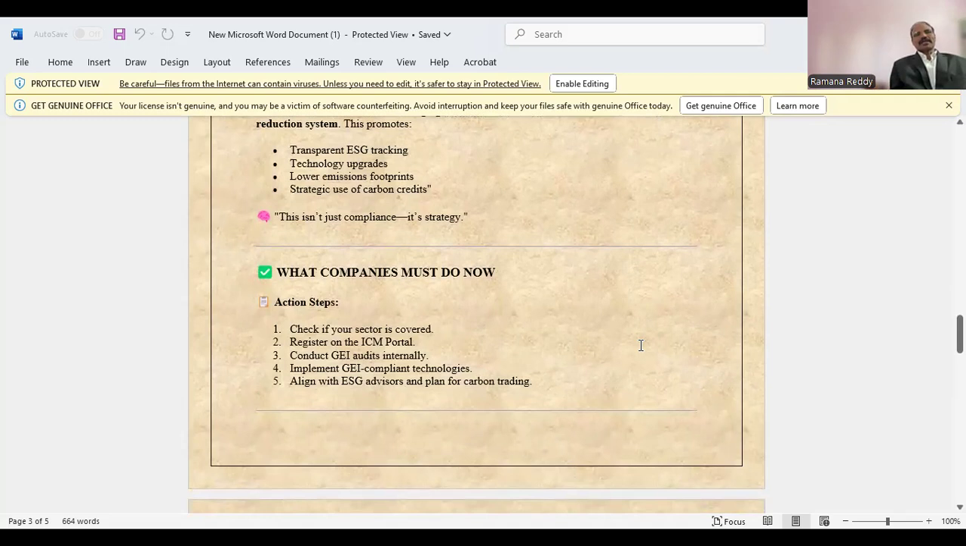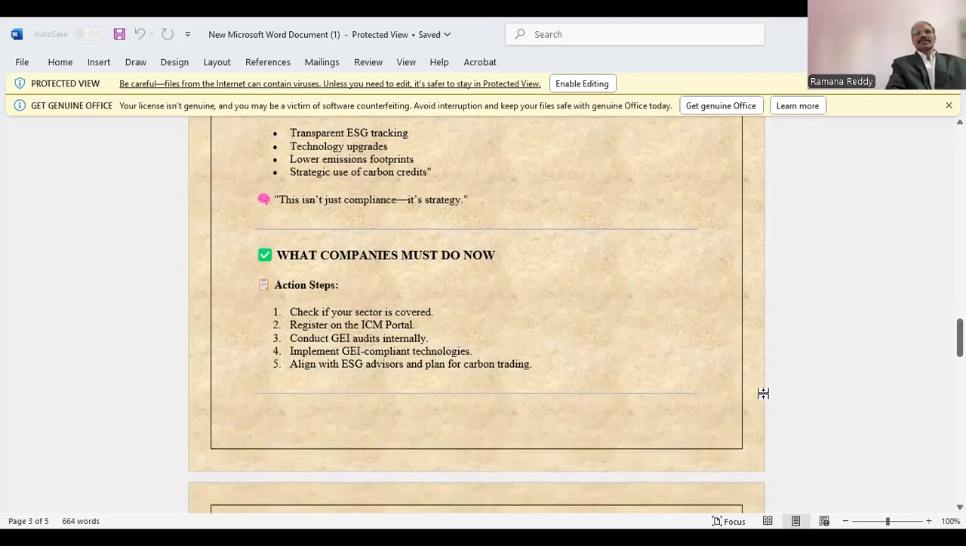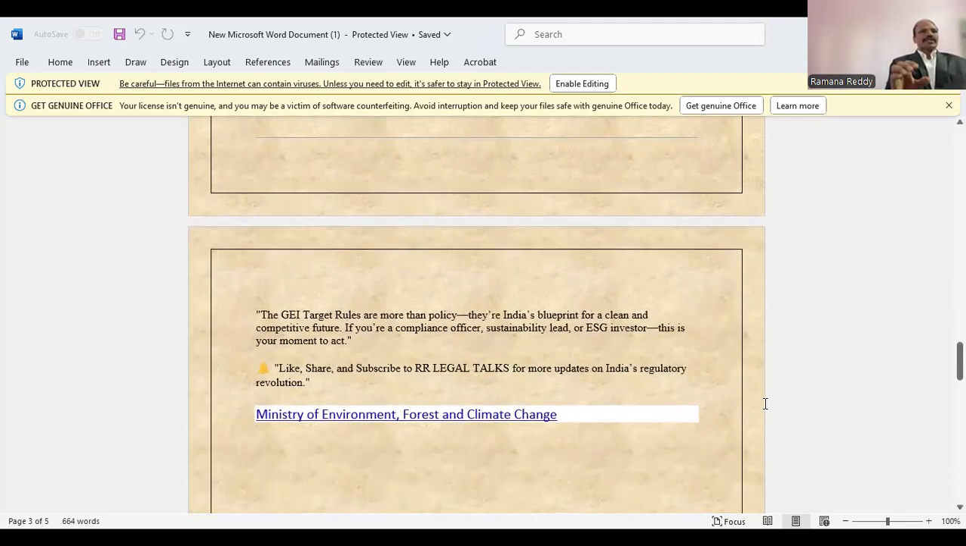Now, what should companies do? Check if your sector is covered, register on the ICM portal, conduct GEI audits internally, implement GEI-compliant technologies, align with ESG advisors and professionals, and plan for carbon trading. The GEI target rules are more than a policy. They are India's blueprint for a clean and comprehensive future. If you are a compliance officer, sustainability lead, or ESG investor, this is your moment to act.